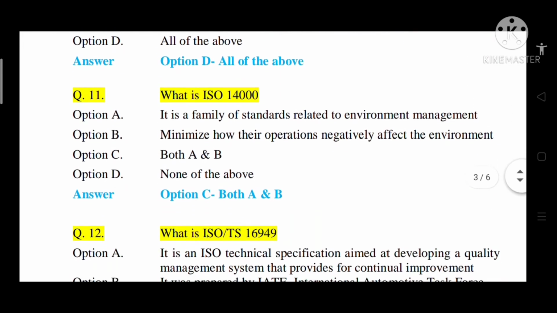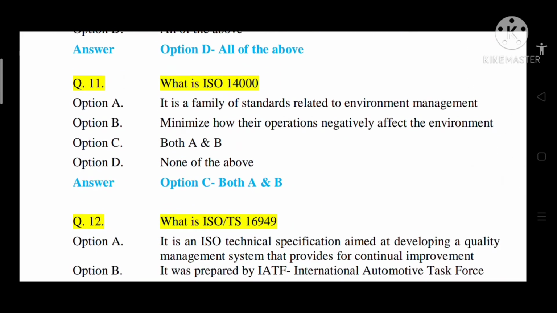Question number 11, what is ISO 14000? Option A, it is a family of standards related to environment management. Option B, minimize how their operations negatively affect the environment. Option C, both A and B. Option D, none of the above. So the correct answer is option C, that is both A and B.